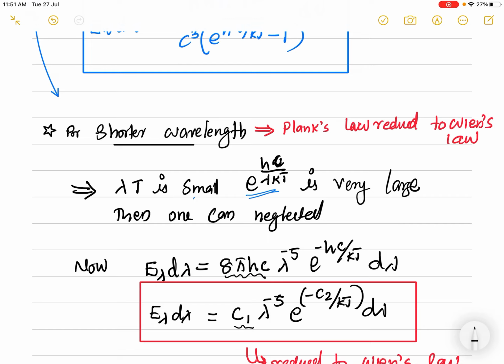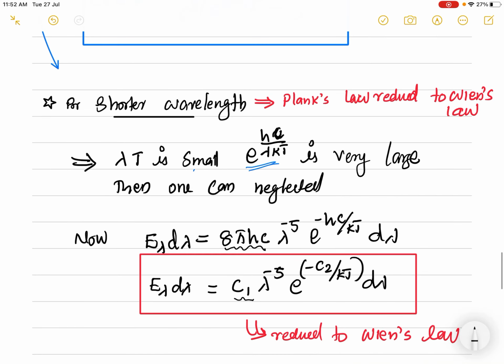So I can write the equation as C1 into lambda raised to minus 5 into e power minus C2 by lambda kT. This equation we are already familiar with. This is Wien's distribution law. So the Planck radiation law for shorter wavelength reduces to Wien's distribution law, which is a perfect match with the black body radiation curve for shorter wavelength.